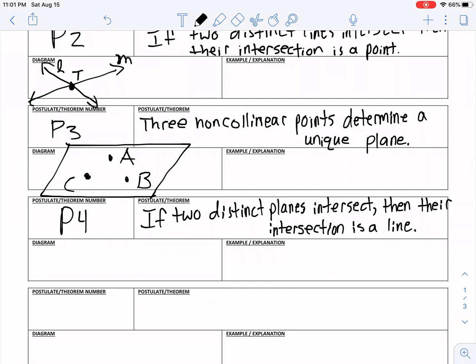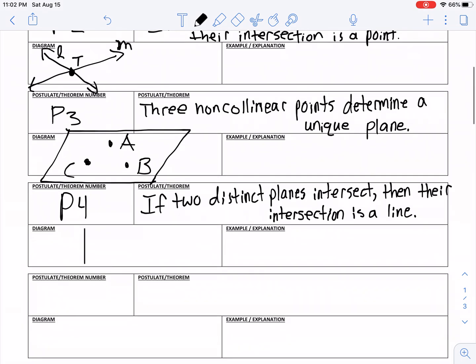Now remember, a plane we can think of as expanding forever in all directions, but usually you'll see it drawn similar to what a rectangle would look like. So I'm going to draw two planes here. Let's say I had plane M and plane C. See if I can make a decent looking plane. Okay, and let's say I had another plane that's going to run through this plane.